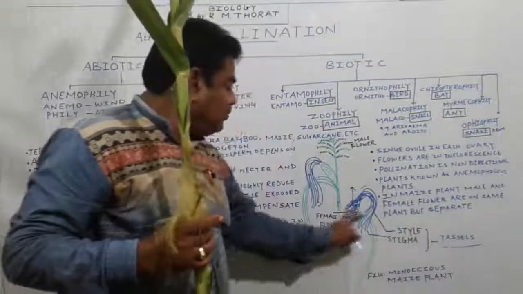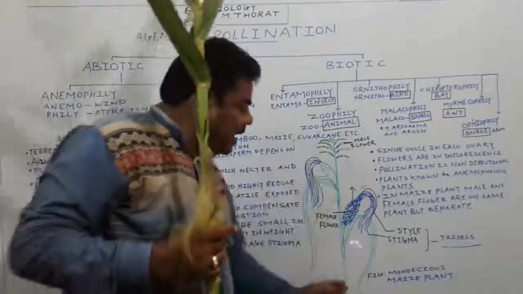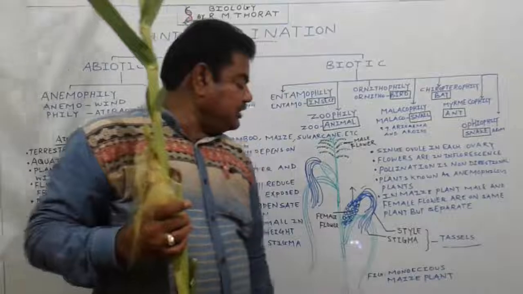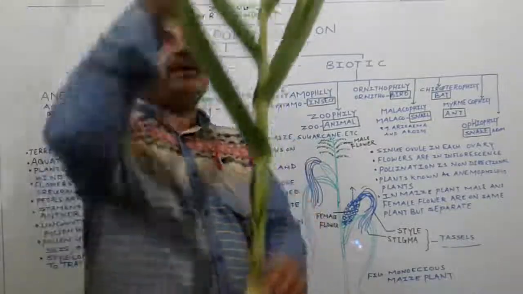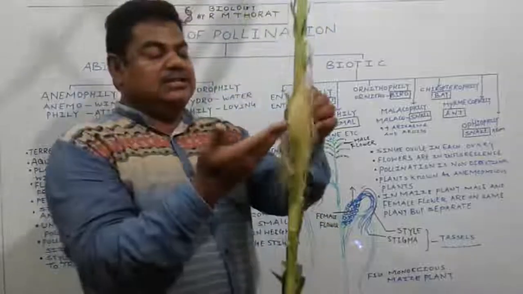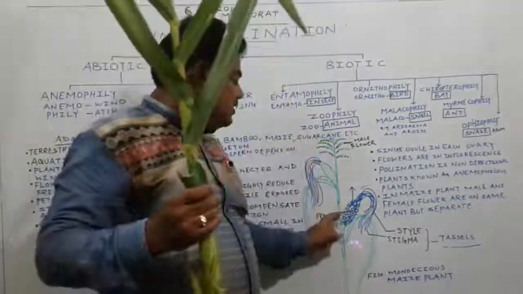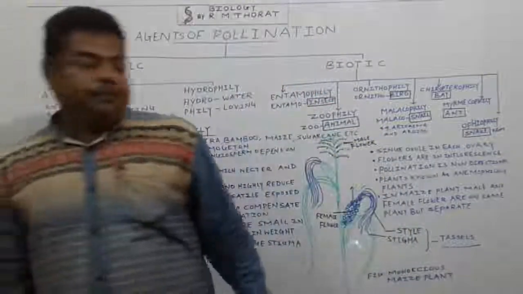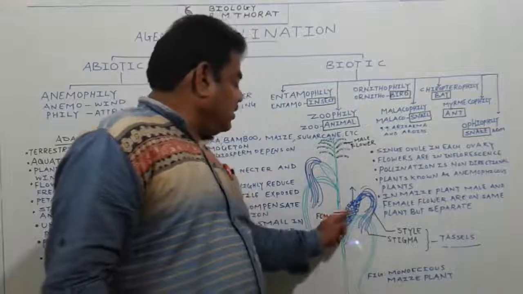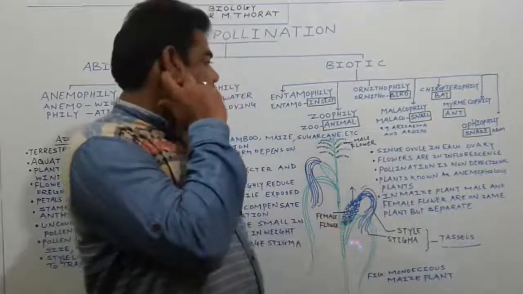So these all are the female flowers, and these all are the male flowers. They are present on one plant. That plant we call a monoecious plant, in the case of this maize plant, or we call it what? Zea mays. These are the male flowers and these are the female flowers. This one is the corn. After fertilization, each female flower gets converted into a maize seed like this. This is a corn like this structure.